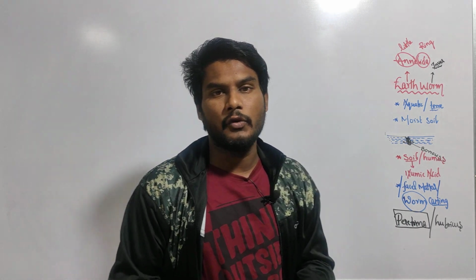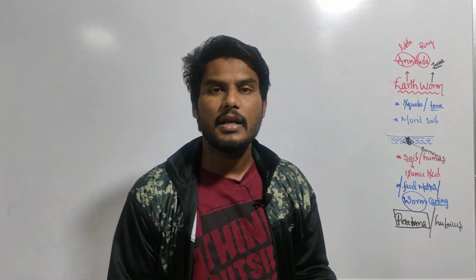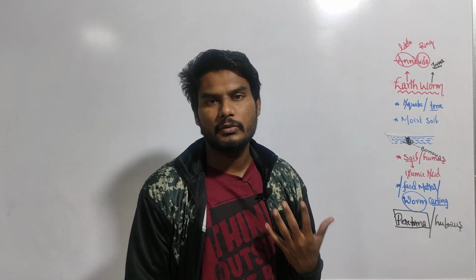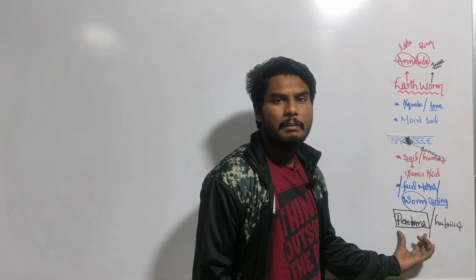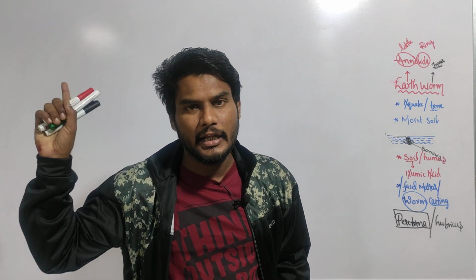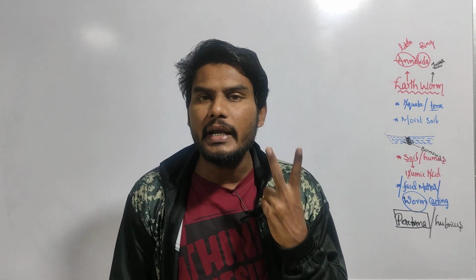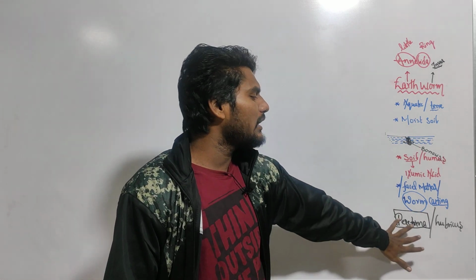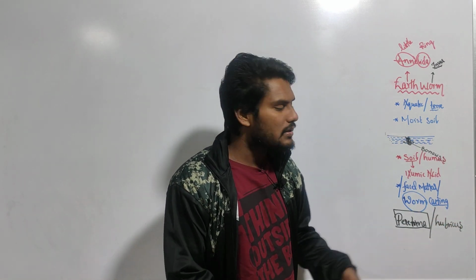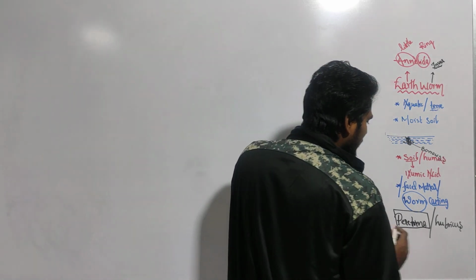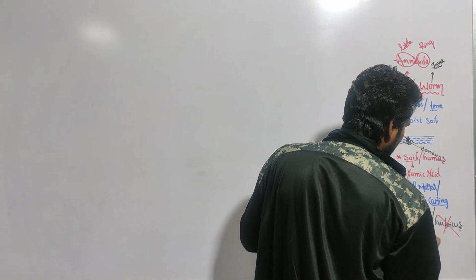There are foreign earthworms also, with different names, but your textbook gives only the two that belong to India. These two are very important, Pheretima and Lumbricus. We are going to discuss Pheretima, not Lumbricus.